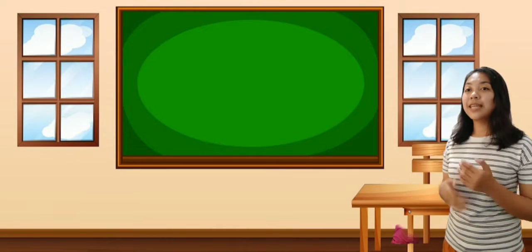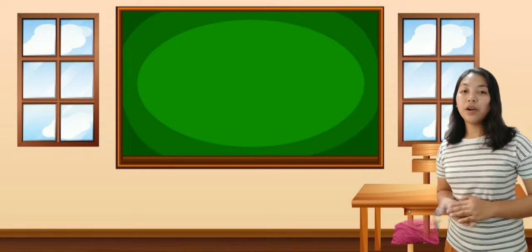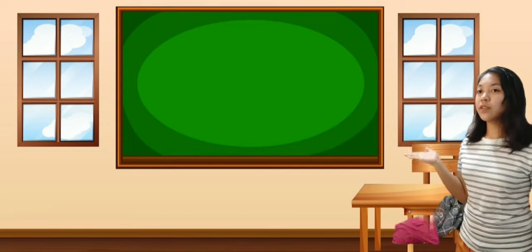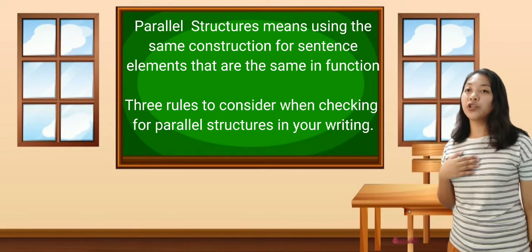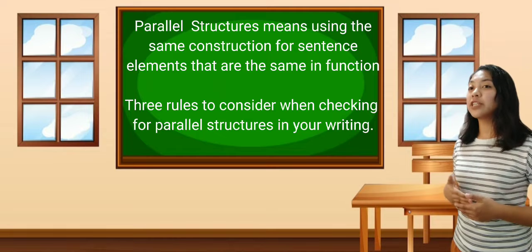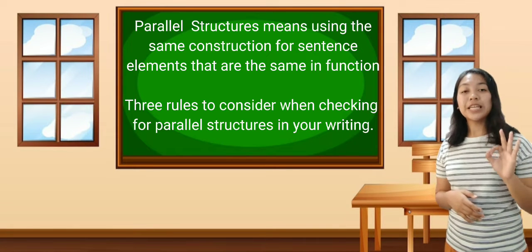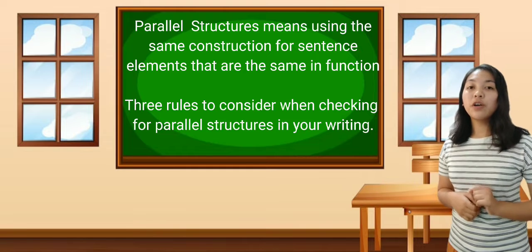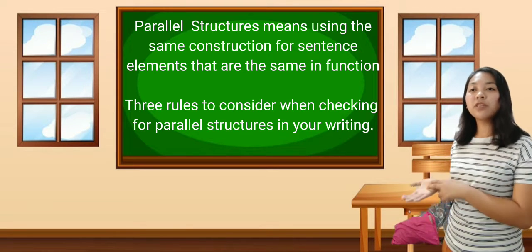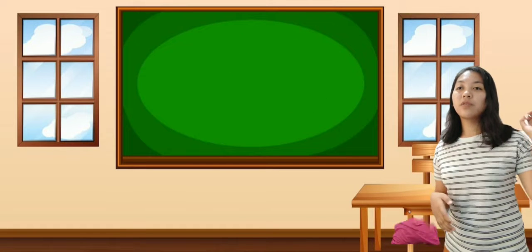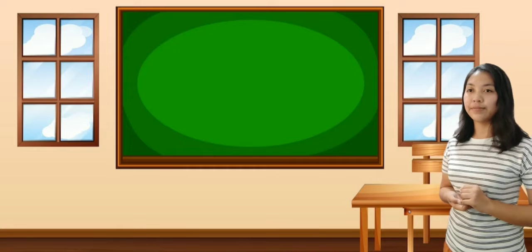So now I will discuss to you further our new topic. Our new topic is about parallel structures. Parallel structures means using the same constructions for sentence elements that are the same in function. There are three rules we need to consider when checking if your sentences have parallel structures in your writing.